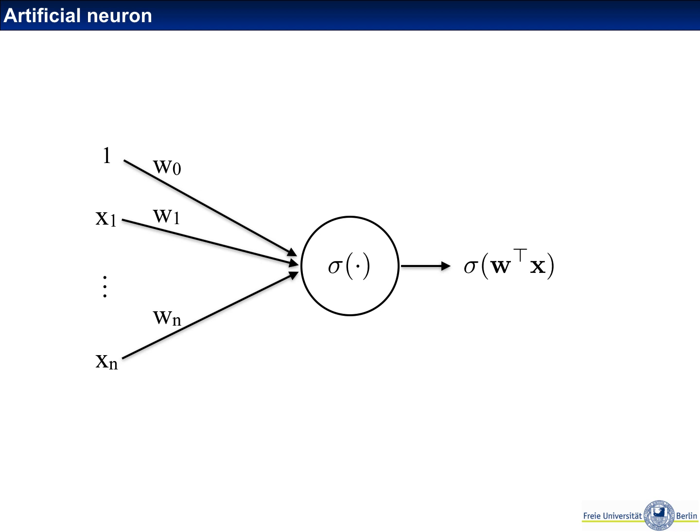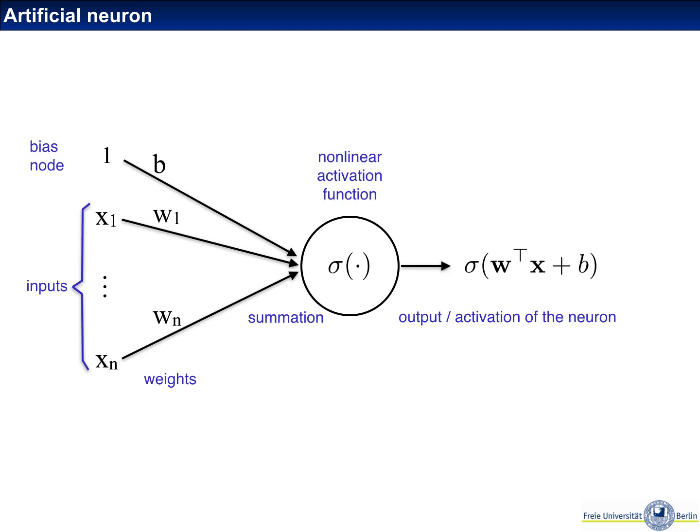Now you see in this illustration there is an input that is constant 1, which is multiplied by a weight w0. So this is basically a constant offset which defines how much or how little the remaining inputs need to add up to in order for this neuron to spike. Now, in general, we call this a bias node. So the corresponding weight is called b. And we denote all the other inputs, x1 through xn, as the actual inputs that are coming from other neurons.